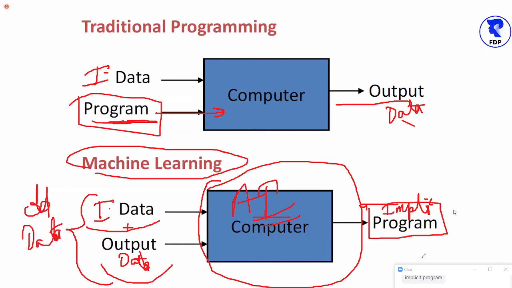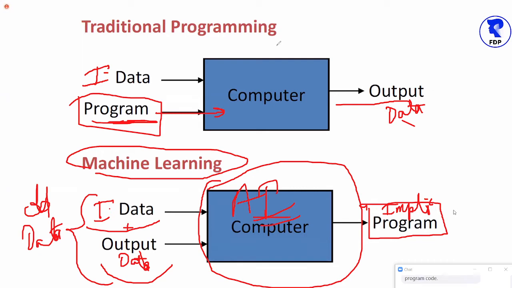Yes, Vinod sir, exactly. We can see that implicit program. In the hands-on implementation, I will show you the machine generated program. We will see that, and we will use that. We will do the prediction in the hands-on implementation. All right, Vinod sir, I will show you in the hands-on implementation part.